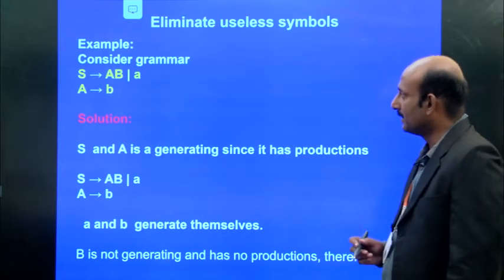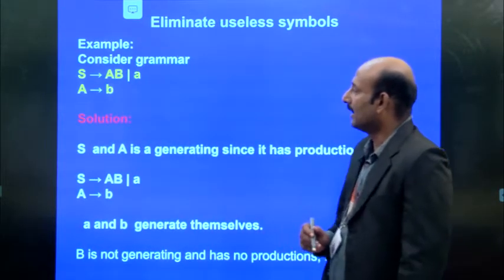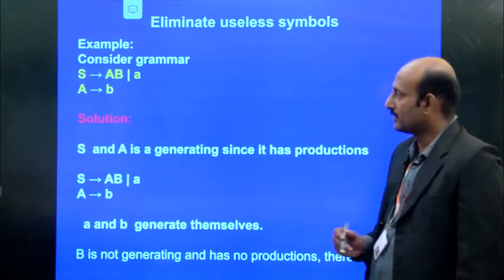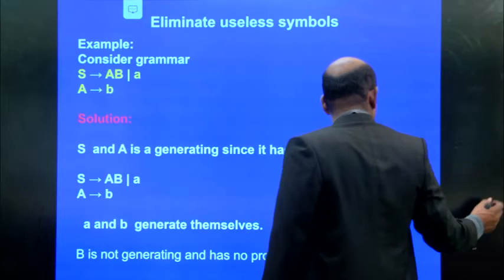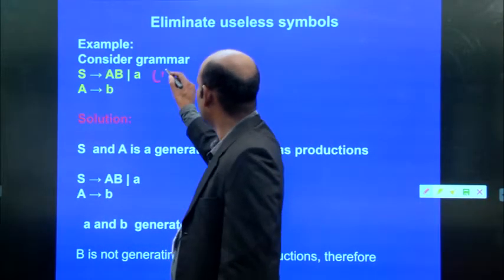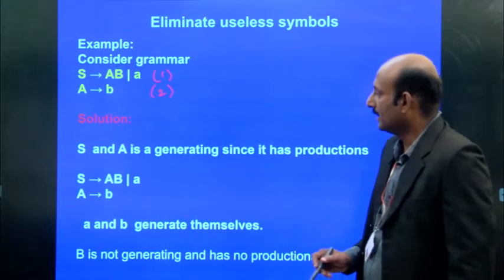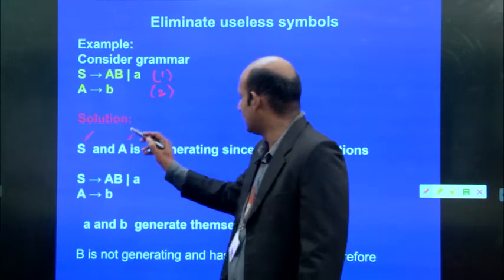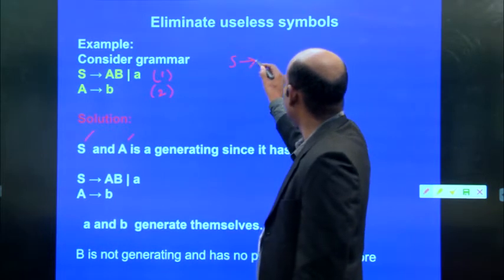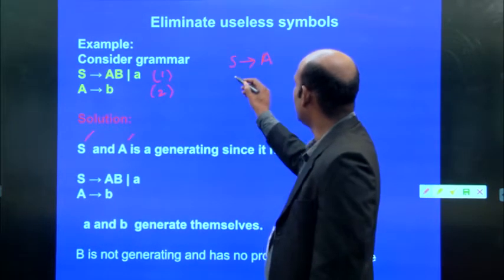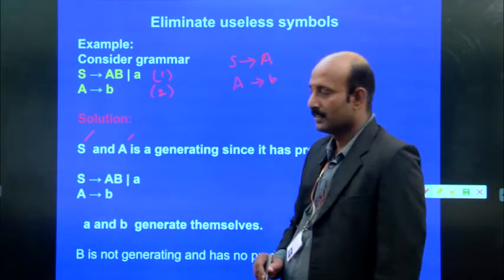We'll see this example, where the given grammar is S implies AB or A, and A implies a. This is production number 1, and this is production number 2. Here S and A are generating.